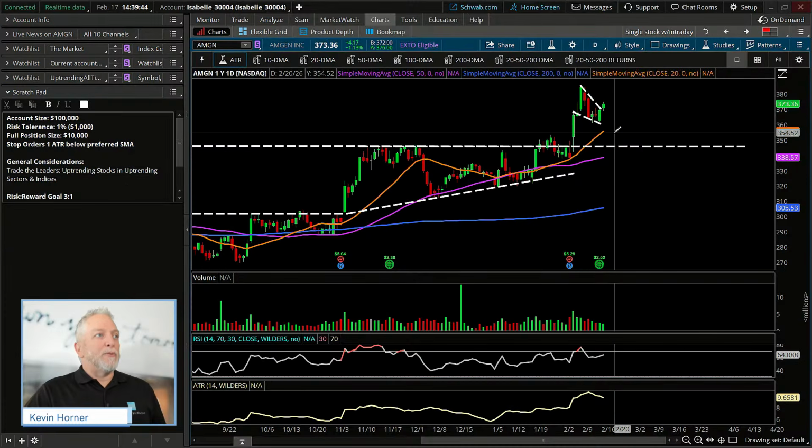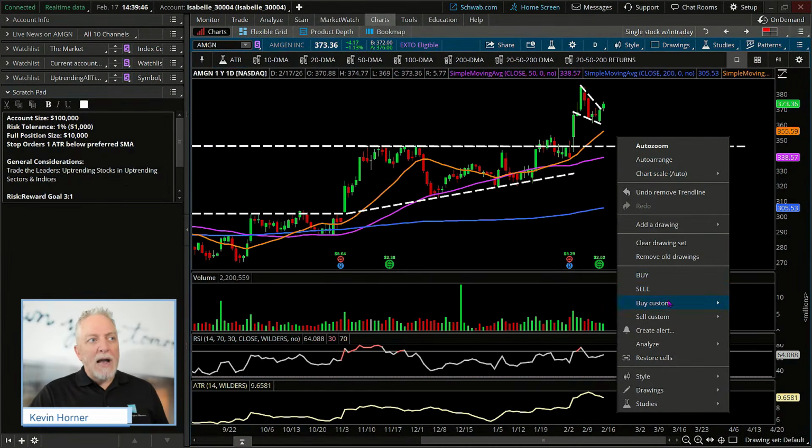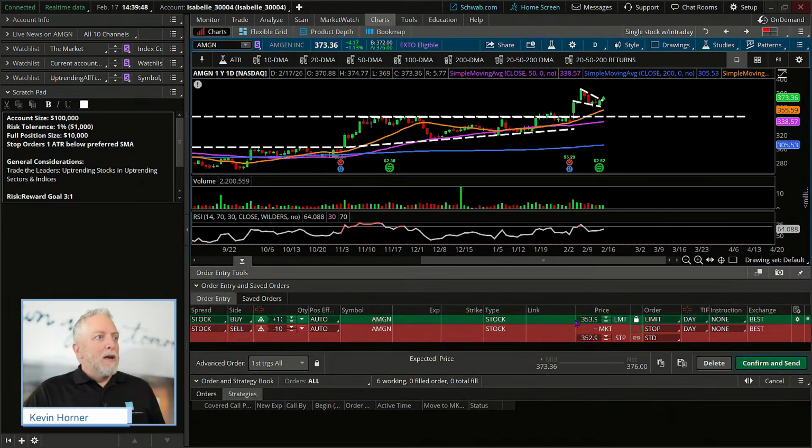So here's what we'll do. We're going to right click in here, buy custom with stop, and we are not going to set our exit limit above, right? So we're just going to trade this for hopefully entrance tomorrow.